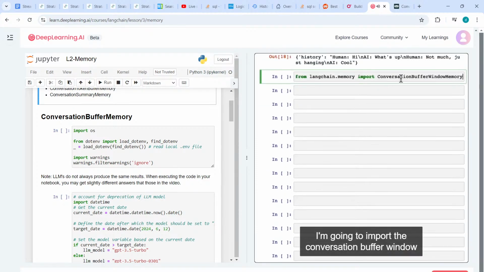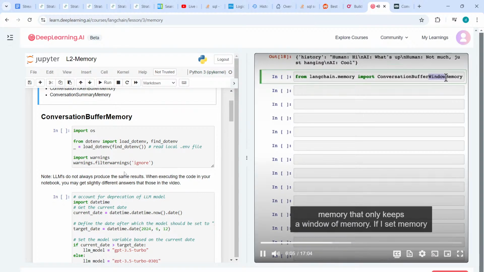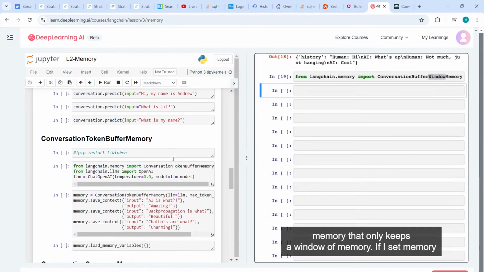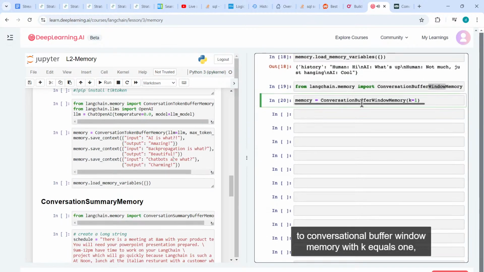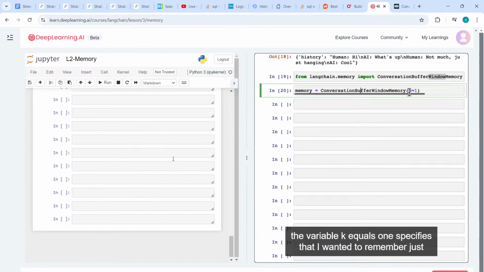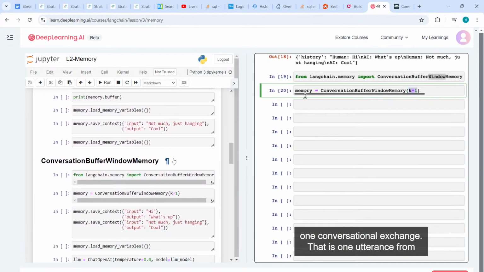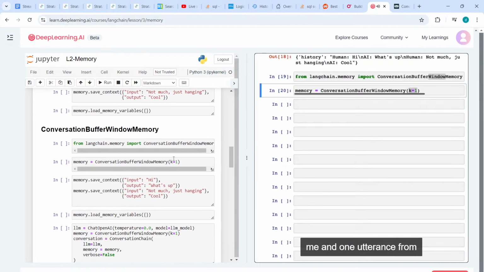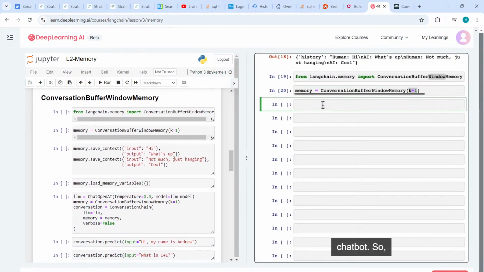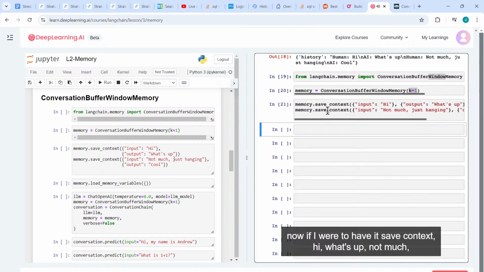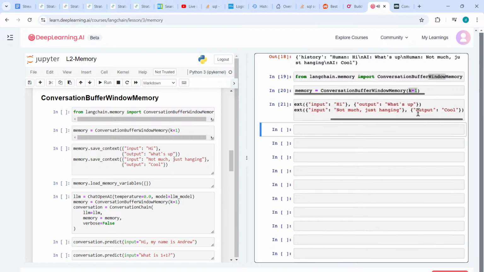I'm going to import the conversation buffer window memory that only keeps a window of memory. If I set memory to conversation buffer window memory with k equals 1, the variable k equals 1 specifies that I want it to remember just one conversational exchange. That is one utterance from me and one utterance from the chatbot. So now if I were to have it save context, hi, what's up, not much, just hanging.